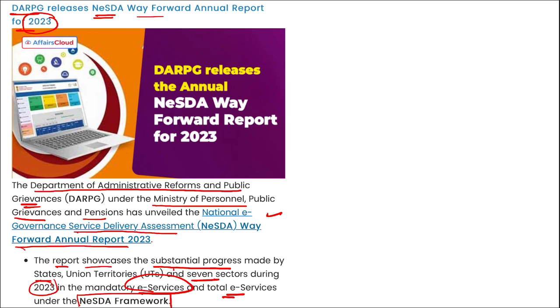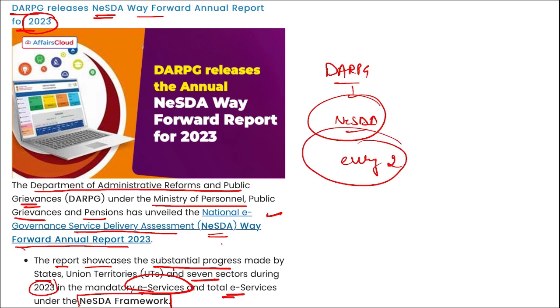Right? Apart from this, remember, DARPG conducts NESDA study every 2 years, that is biennially, right? Every 2 years this study is conducted. Correct? And remember, if we look at some of the data from this, remember Jammu and Kashmir, it provides the maximum number of e-services across various states and union territories. A total of 1117 e-services are provided. So Jammu and Kashmir has topped in that list.